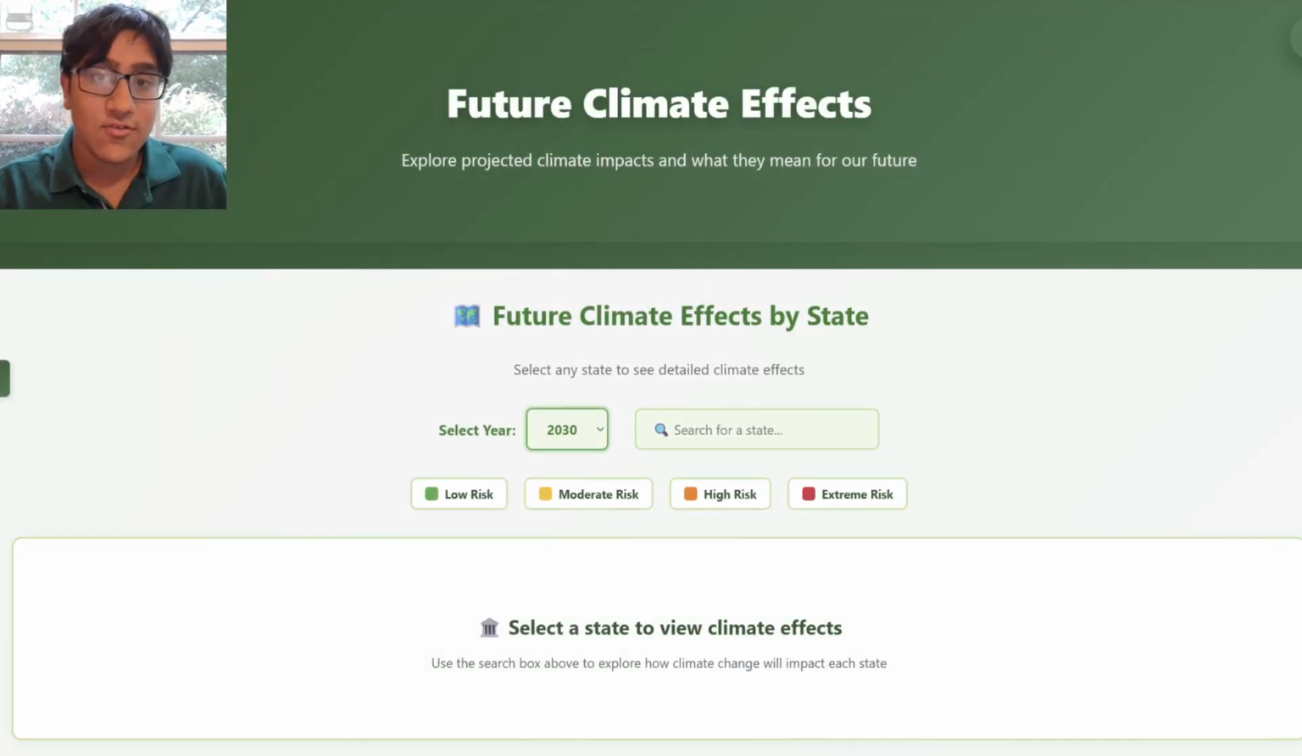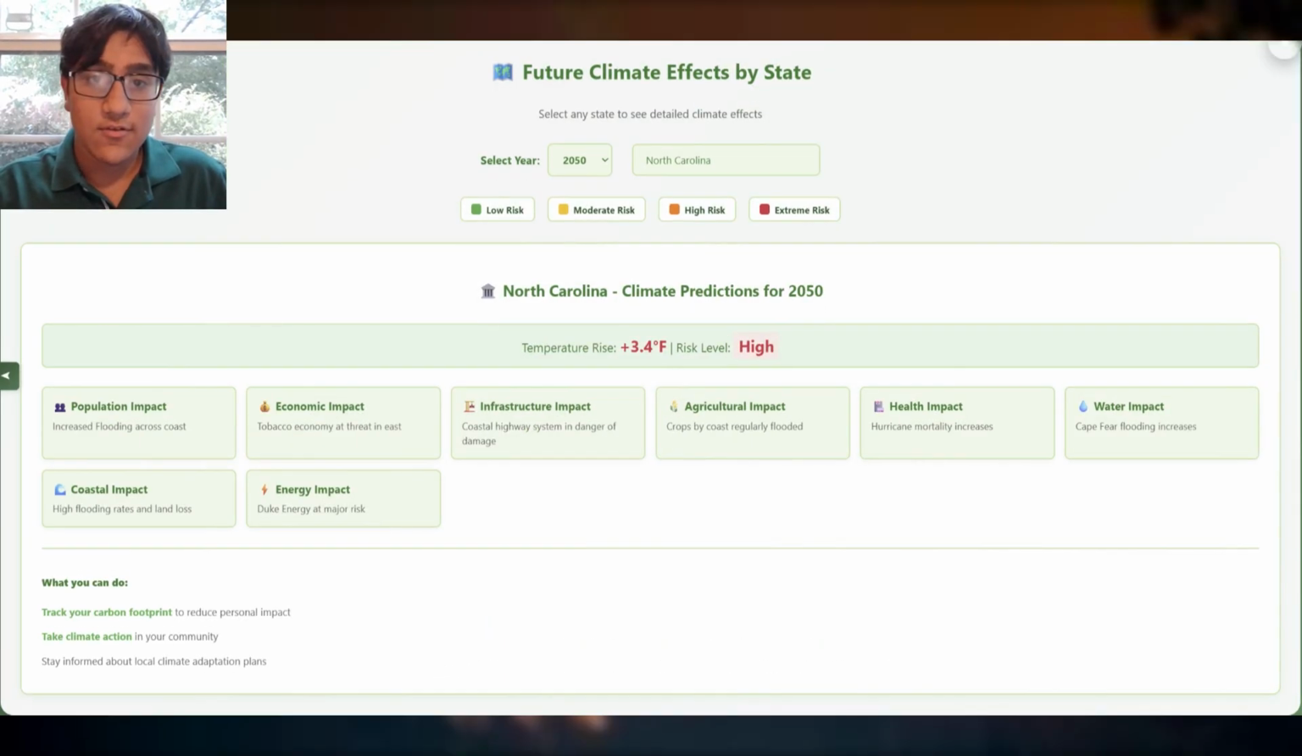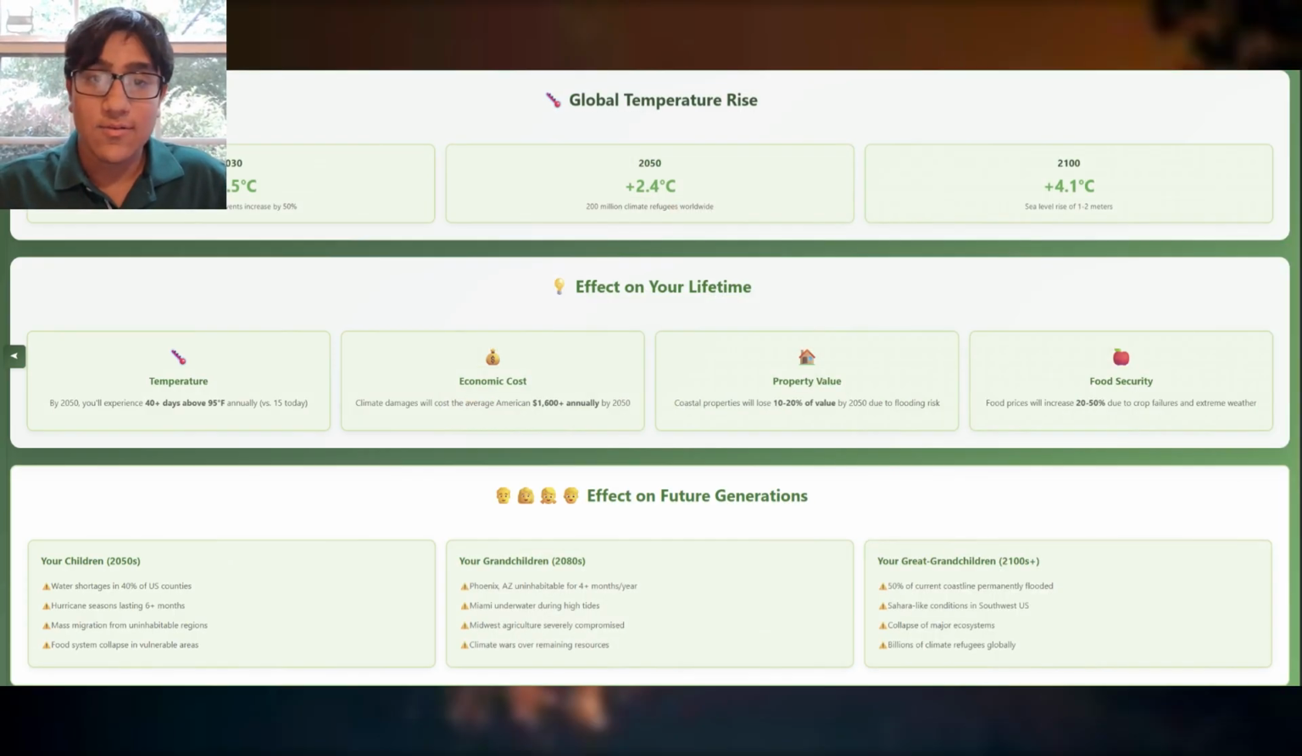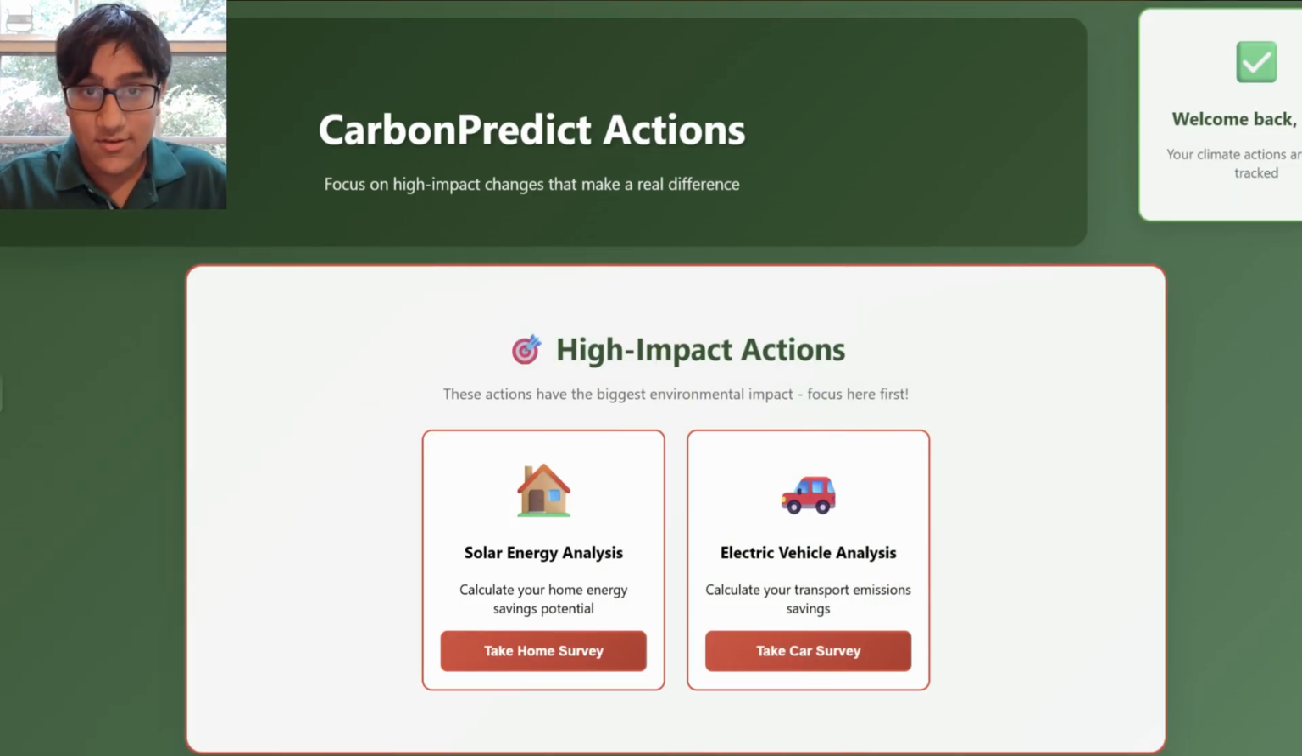Next, the user is introduced to future effects of climate change. We provide the effects of climate change 5 years, 30 years, and 75 years from now, and also the specific effects on the user and their family, with the goal of galvanizing them into taking action. On the actions page, we provide methods and actions a user can take to mitigate their own carbon impact.